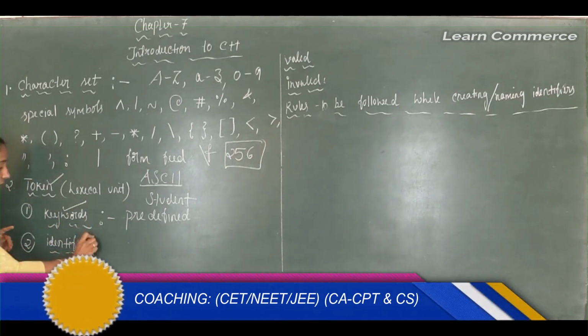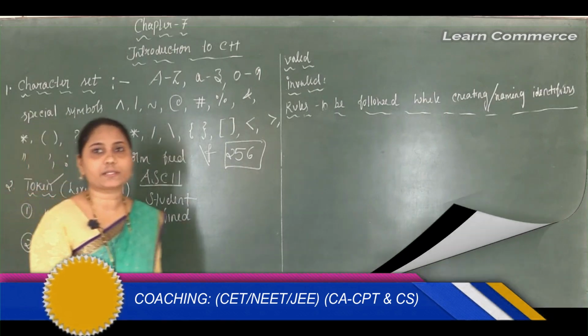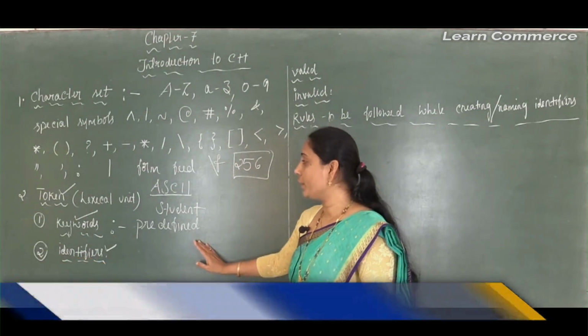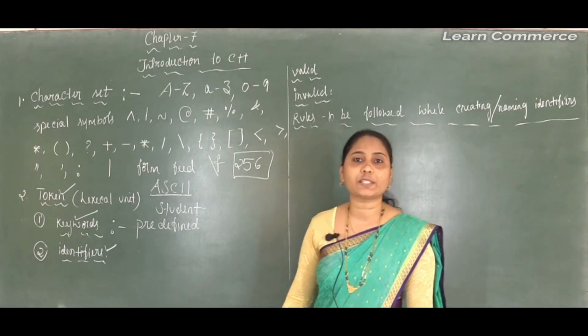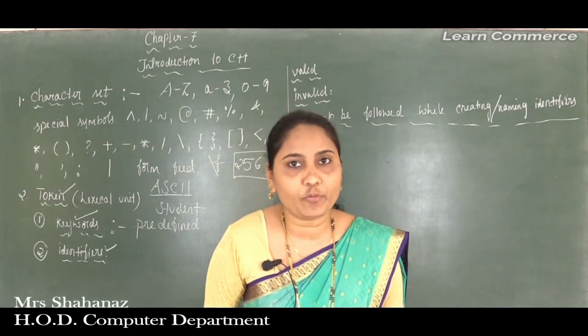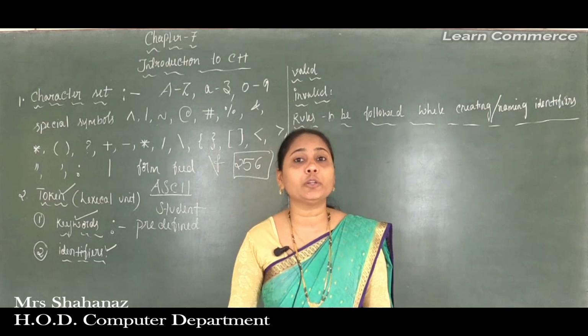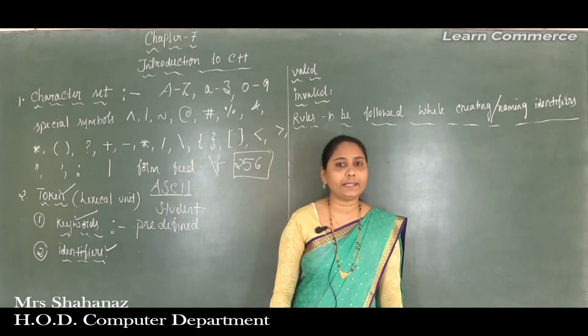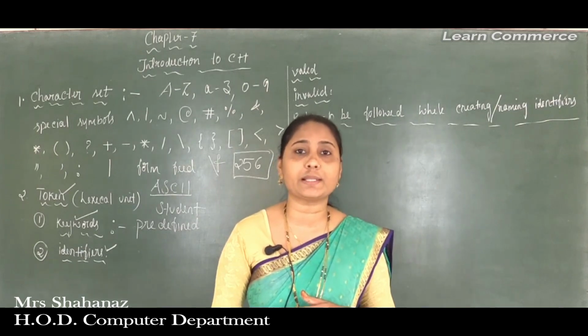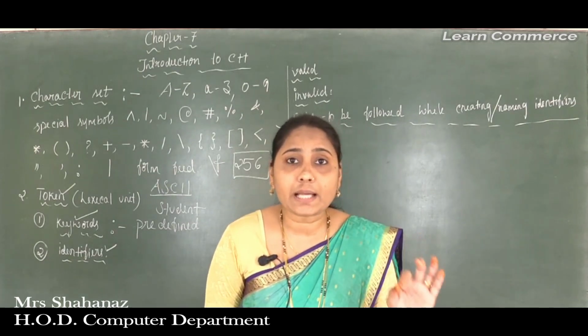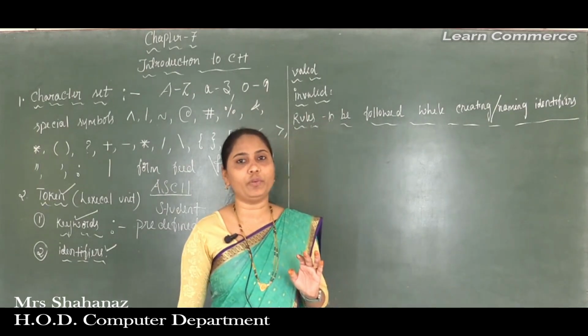And next is about our identifiers. After completing the meaning and also the example of the keyword, the next point is called the identifiers. The second token is called the identifiers. So what about the identifier? Here we can say that these refer to the names of the variables, correct?